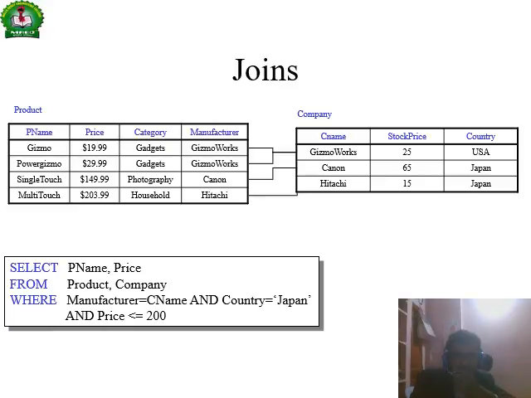So four rows, each three times: 4 into 3 is 12. Twelve rows are checked.